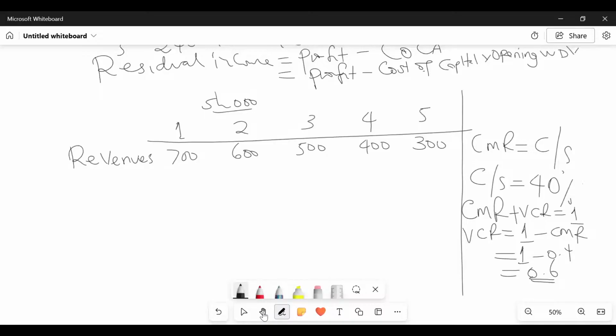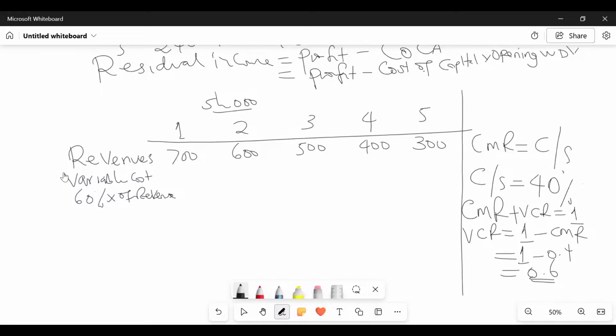So this is one of the approaches. I'll be able to come now here and give my examiner the variable cost. The variable cost is 60% of revenue, and 60% is the same as 0.6.